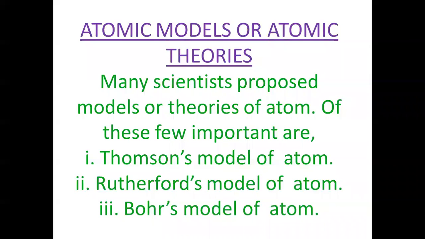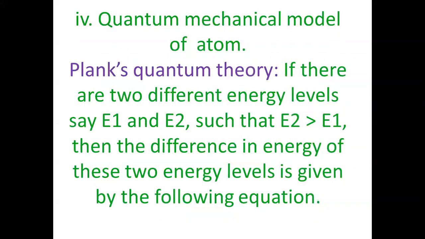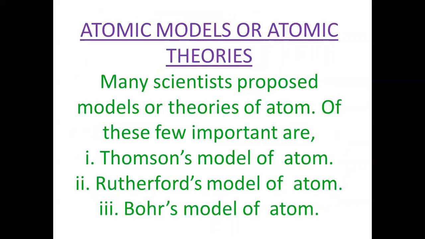So electrons will lose energy continuously, and a body losing energy continuously will become weak. As a result, the electron will come nearer to the nucleus, and there is a chance of the electron colliding with the nucleus or positive charges.